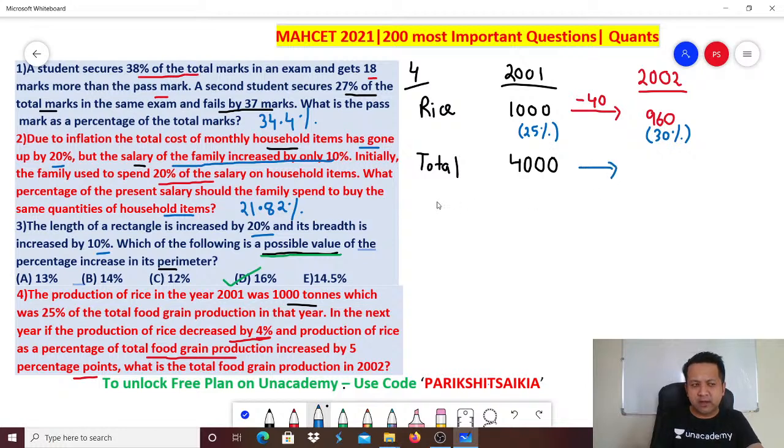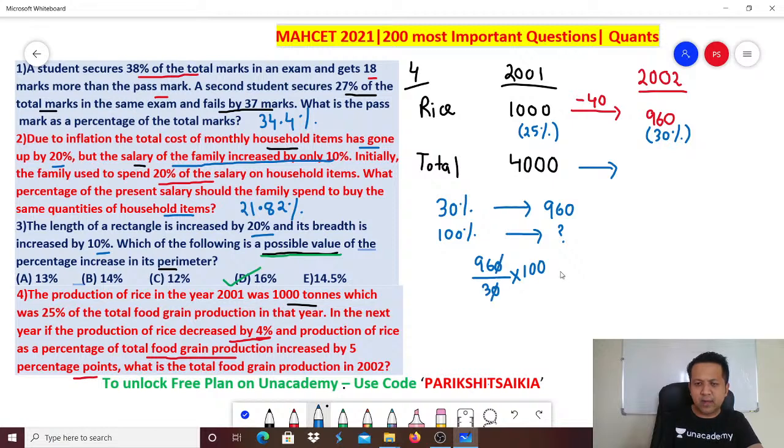Very easy. Can you calculate? Use unitary method. 30% is 960. So what is total? Total is nothing but 100%. How much is 100%? You can easily calculate this. So 960 divided by 30 into 100. Can you do the maths? 32, right? So this comes out to be 3200. That's your answer. 3200 got to be your answer. Got it? So the number here would be 3200. So it's very easy. The last answer is 3200.